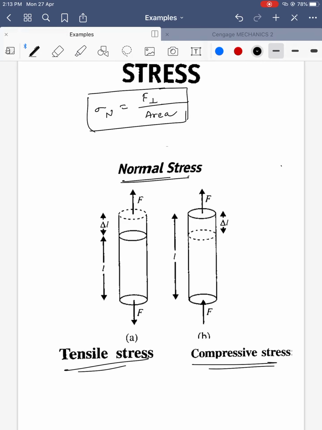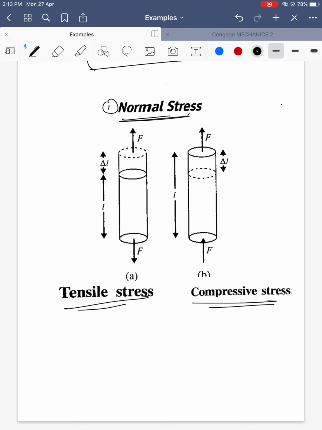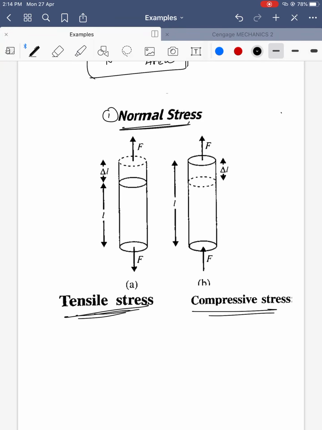Now just listen. In stresses there are three types. In those three types, the first one is normal stress. In normal stress also there are two types, tensile and compressive. In tensile, if you apply the force, the length of the body increases.